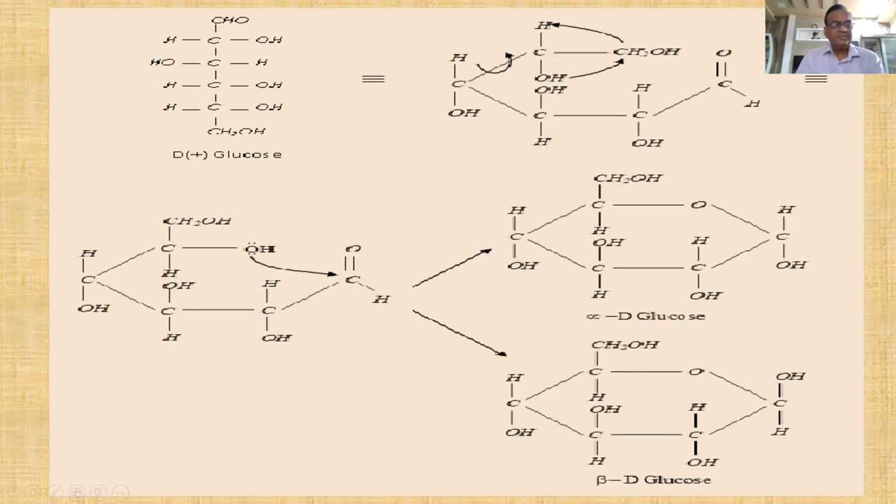Is that clear? Now let us come to know how the remaining groups are drawn. So on these 2, 3, 4, 5 carbons, the groups which are on the left hand side have to be shown above the plane of the ring. See, this group is OH on the third carbon. So here the third carbon OH is above the plane of the ring. So in short, for these 4 carbon secondary alcoholic groups, the groups which are on the left hand side should be written above the plane of the ring. This is the glucopyranose ring. And the groups which are on the right hand side should be shown below the plane of the ring. These are the rules.